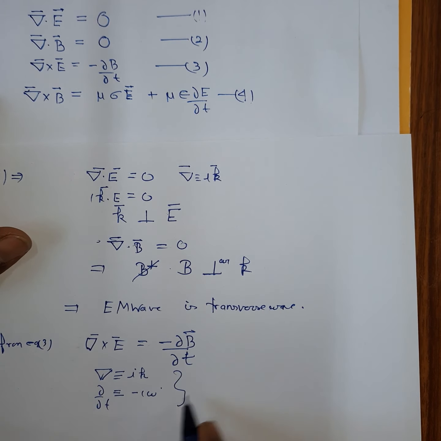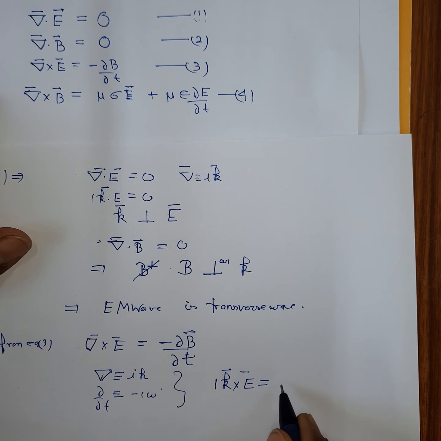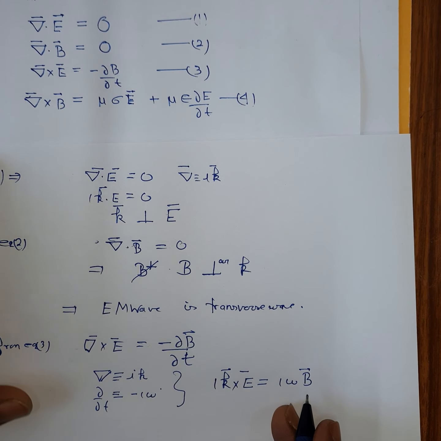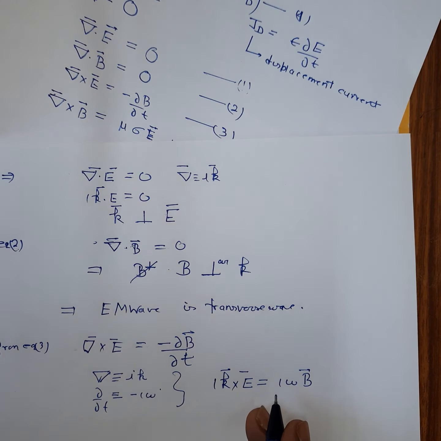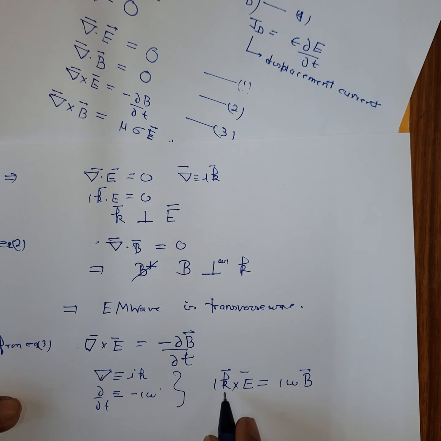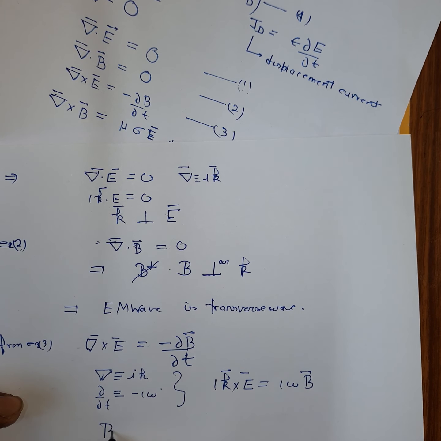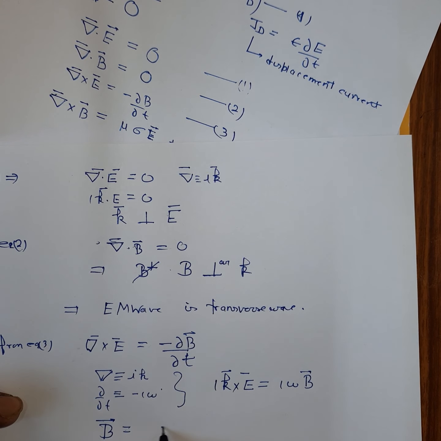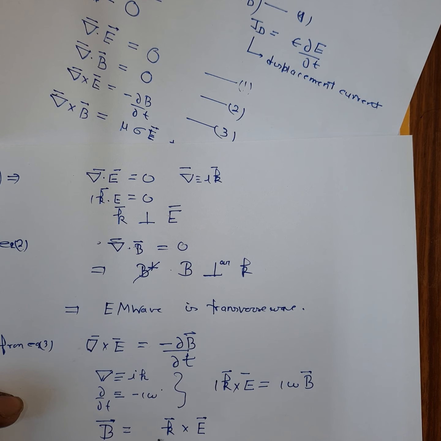If you do this, you'll get ik cross E is equal to i omega B. It means you can find the magnetic field if you know k and E. So your B vector can be obtained as k vector cross E vector by omega.